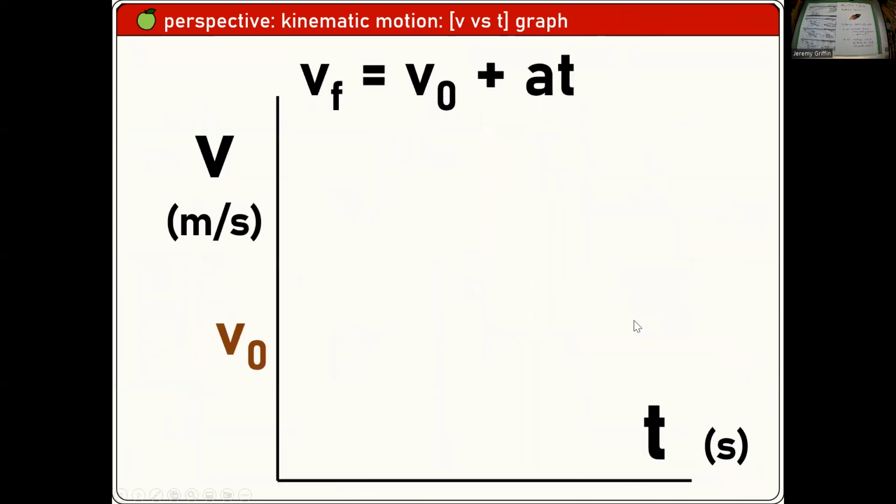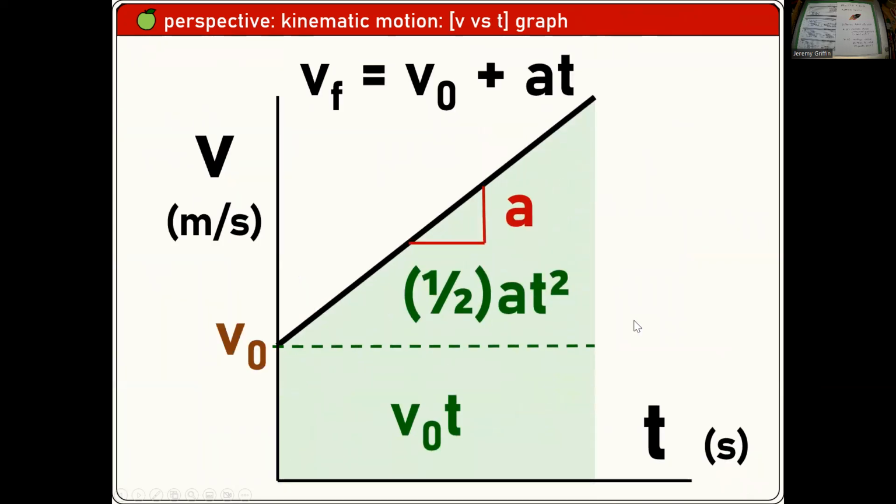Actually, I think that might be the next slide. Yeah, it is the next slide. So blow that one up. You see V naught T is this rectangle, and 1/2 A T squared could be this triangle sitting on top of it. And if you add this together, V naught T plus 1/2 A T squared, hey, that's that first kinematic formula, isn't it? To tell you displacement versus time in an accelerating situation.